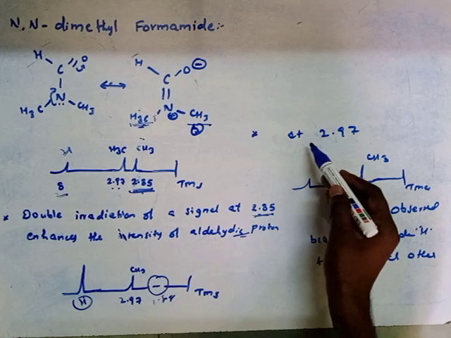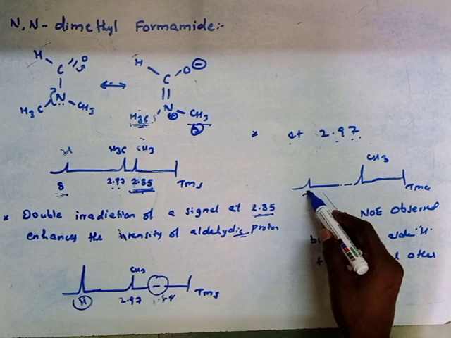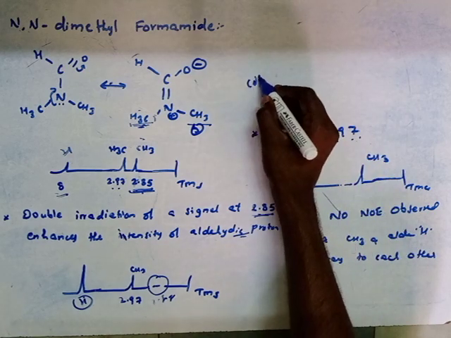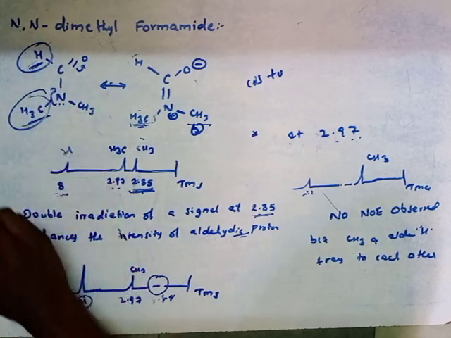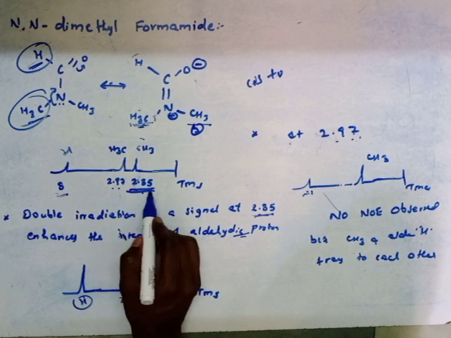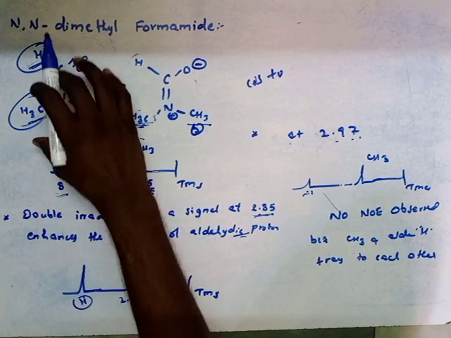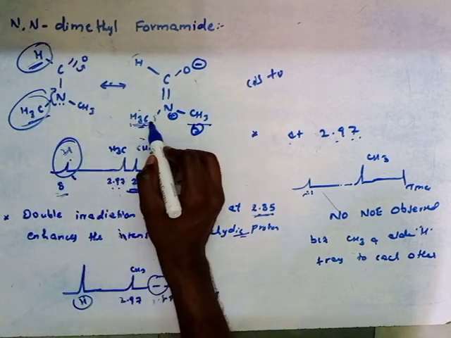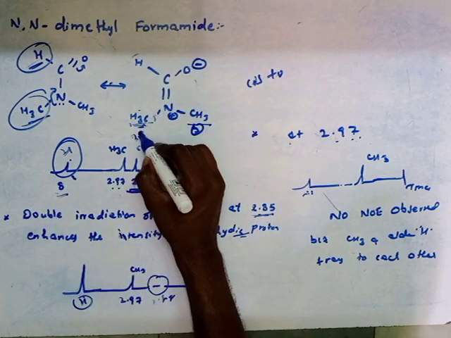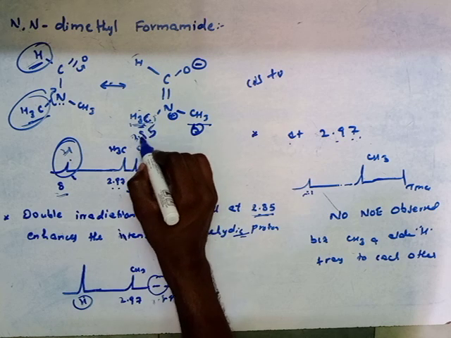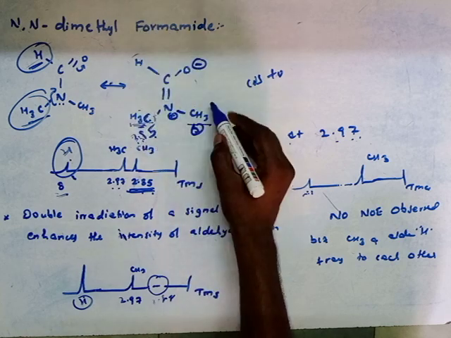Whereas if we do the double irradiation of the signal at 2.97, there is no enhancement in the aldehydic proton. I already told you, when cis, because this methyl group and this hydrogen are cis to each other, when we do double irradiation at 2.85, the enhancement takes place in the aldehydic proton. That's why this methyl group and this hydrogen are cis to each other, and the chemical shift value of this methyl will be 2.85, whereas this other methyl group and this hydrogen are trans to each other.